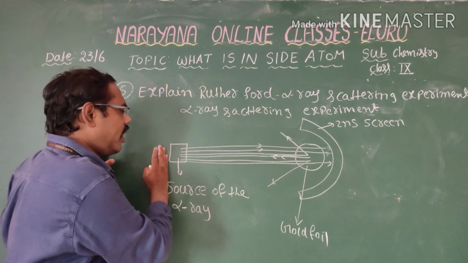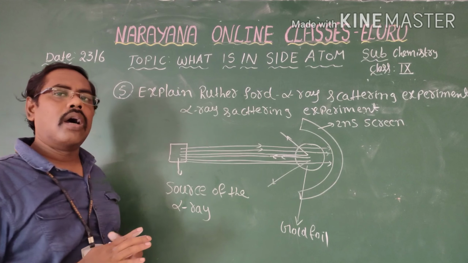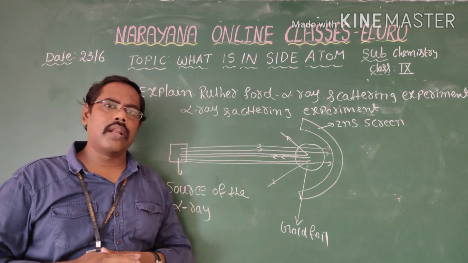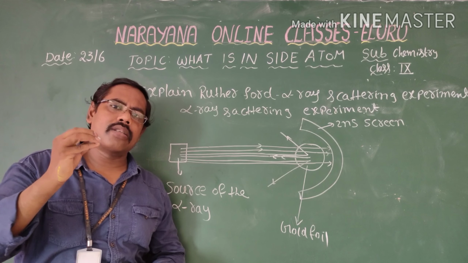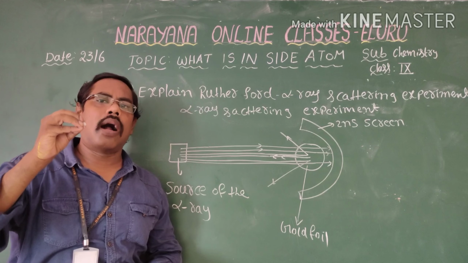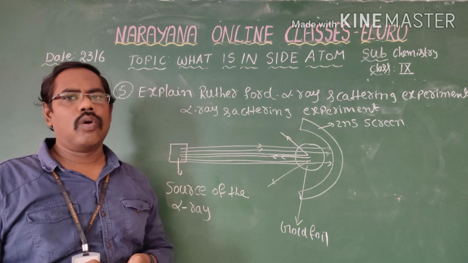Now Rutherford passed so many alpha particles through the gold foil. Gold foil means he passed the alpha particles through the gold atoms present in the gold foil.